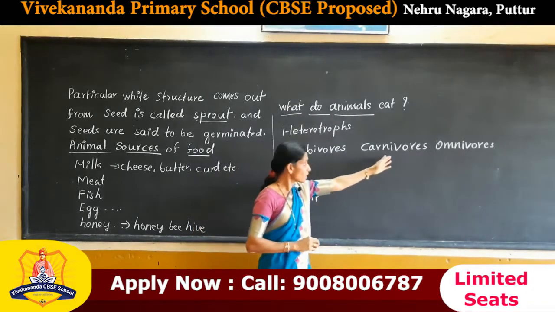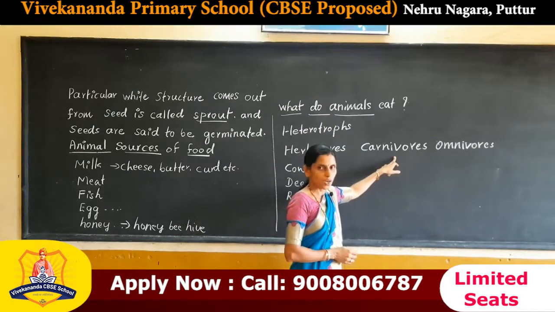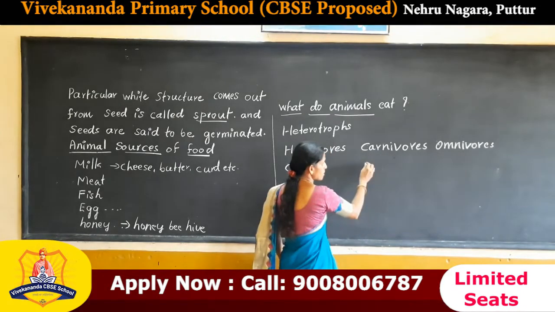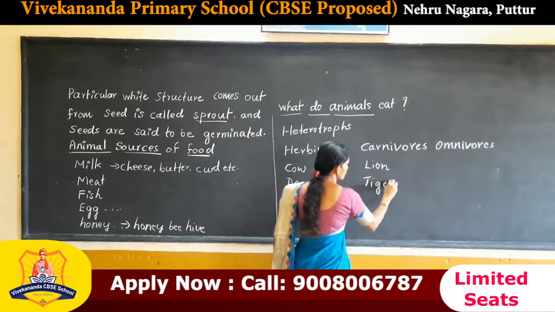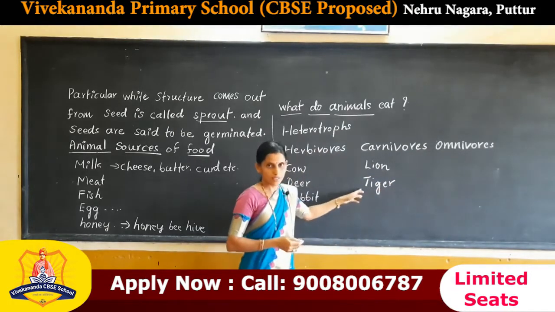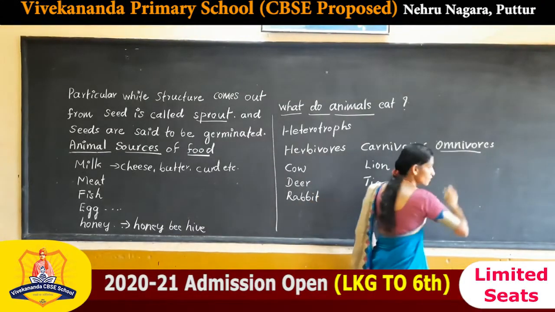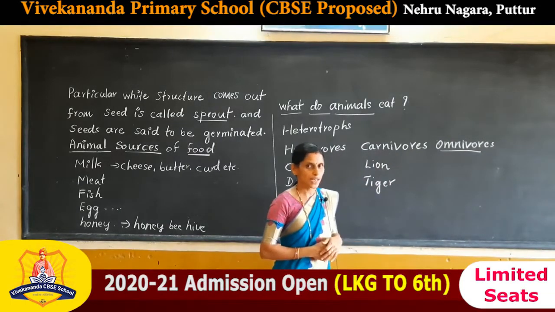And next, carnivores. Some animals eat only meat. For example, lion, tiger, cheetah, etc. And some animals consume both plants as well as animals.